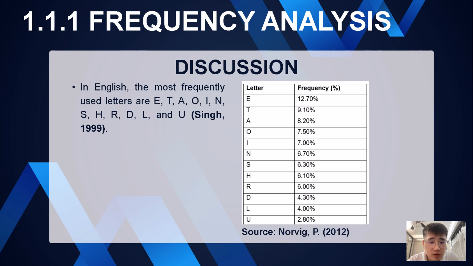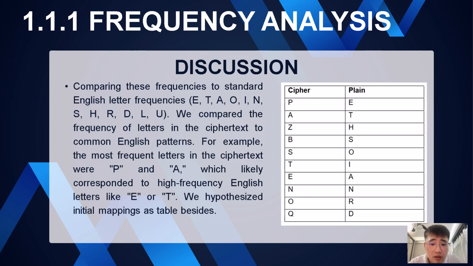Based on our research, in English the most frequently used letters are E, T, A, O, I, N, S, H, R, D, L, and U respectively. By comparing these frequencies to standard English letter frequencies, the most frequent letters used in the ciphertext were P and A, which likely corresponded to high-frequency English letters like E or T. We hypothesized initial mappings as in the table beside here.